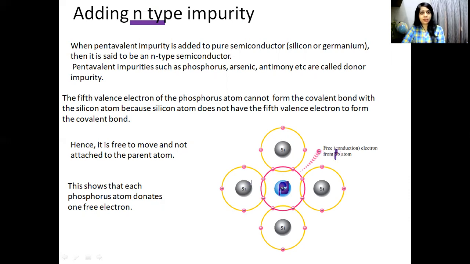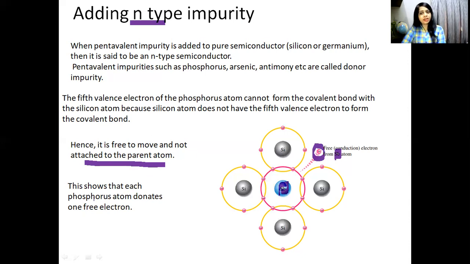The 5th valence electron of the phosphorus atom cannot form a covalent bond with the silicon atom because silicon does not have a 5th valence electron to form a covalent bond. So silicon can form bonds with only 4 valence electrons of phosphorus and one will remain free. Hence it is free to move and not attached to the parent atom.